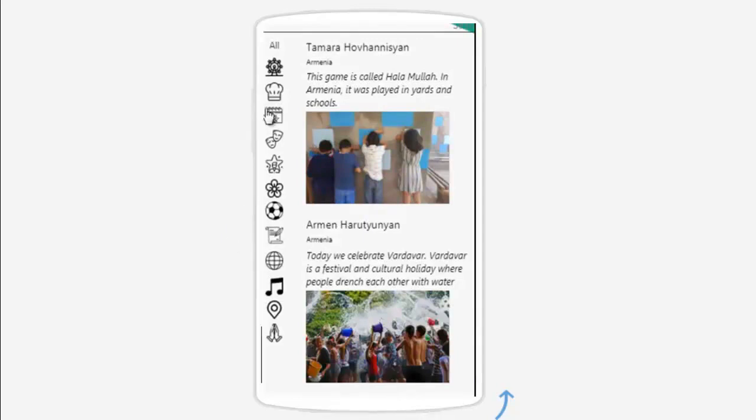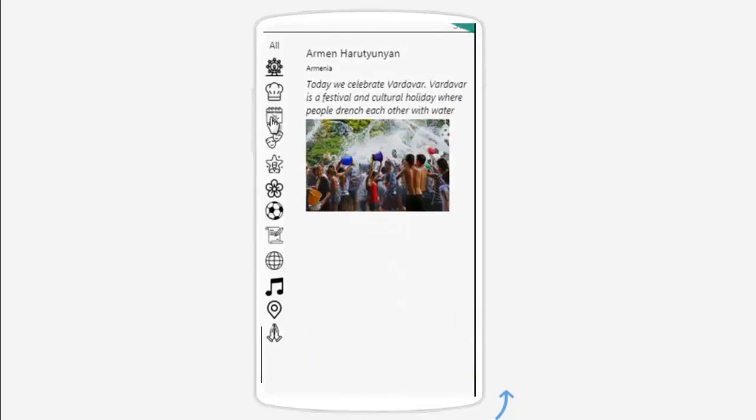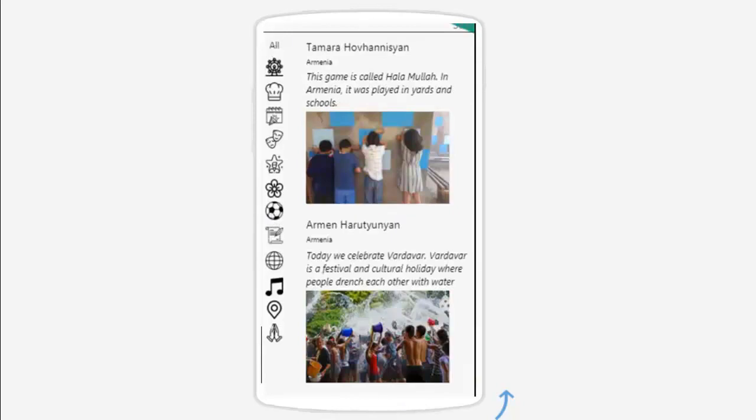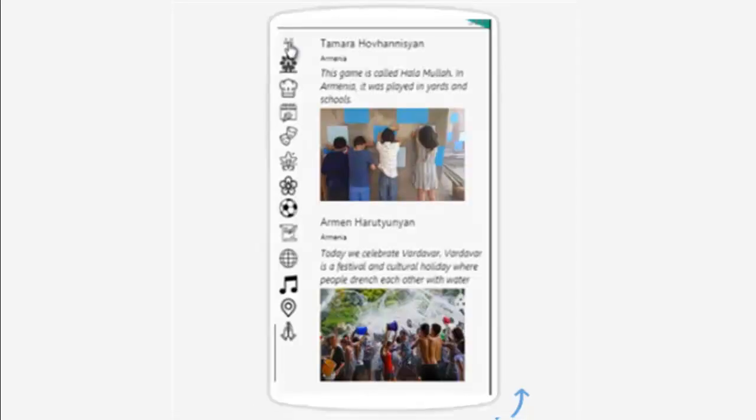On the left side of the screen, there is a menu function that will help you to highlight the post on the topics you are interested in. Now you can see many interesting publications from teenagers around the world. Here they talk about their country's culture, cuisine, touristic sites, outdoor games, interests, and many other interesting things.